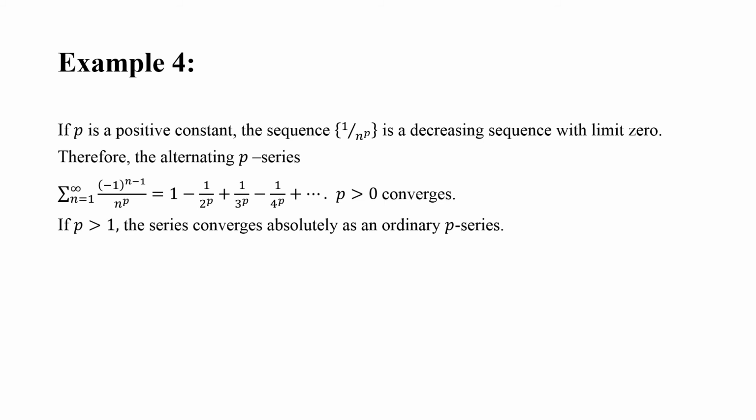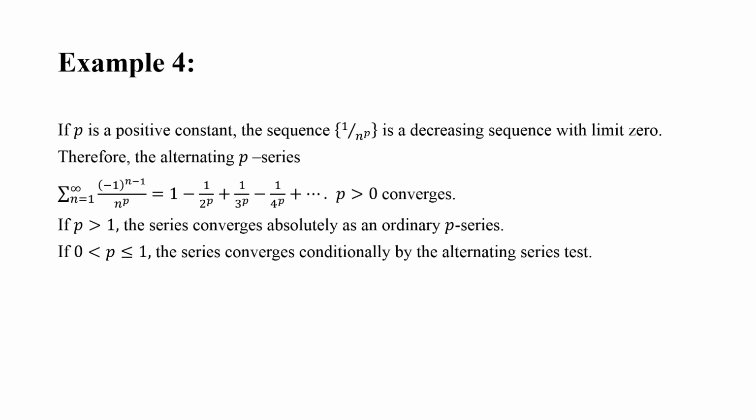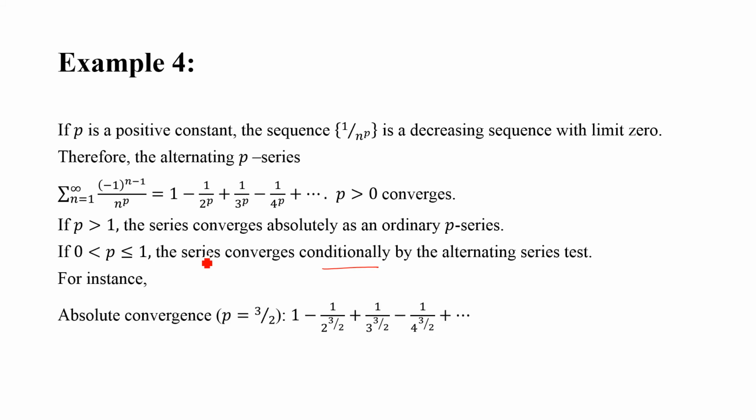If P is greater than 1, the series converges absolutely as an ordinary P series. Okay, and if P is less than or equal to 1 but greater than 0, the series converges conditionally by the alternating series test. For instance, absolute convergence for P equal to 3 by 2: 1 minus 1 over 2^(3/2) and so on. For P equal to 3 by 2, this series becomes this. For conditional convergence, you can consider this series.